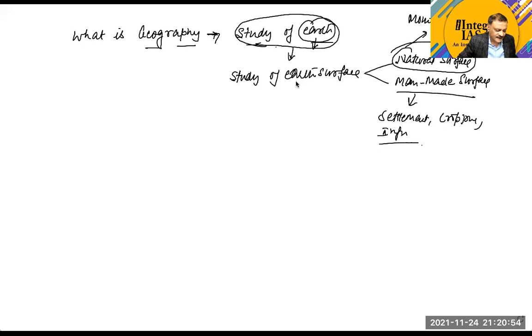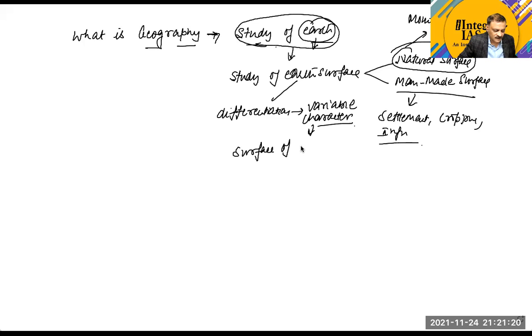Now you can see that over the Earth, we have a differentiation. Differentiation means variable character. It means the surface of the earth is not uniform.